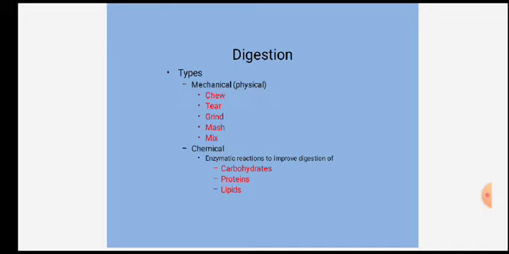In the mechanical phase, different actions take place: chewing, tearing, grinding, mashing, as well as mixing of food material.